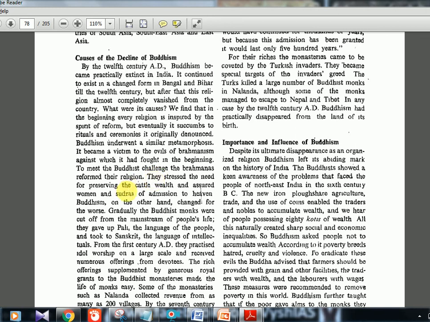They stressed the need for preserving the cattle wealth and assured women and Shudras of admission to heaven. If you remember the reasons why Buddhism came, it was the problems inside Brahmanism, right? So Brahmanism started modifying its own religion. They allowed women entry now. They started to protect cattle now. They started to repair themselves so that Buddhism would slowly go away.